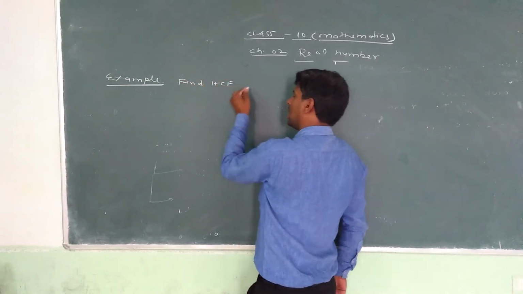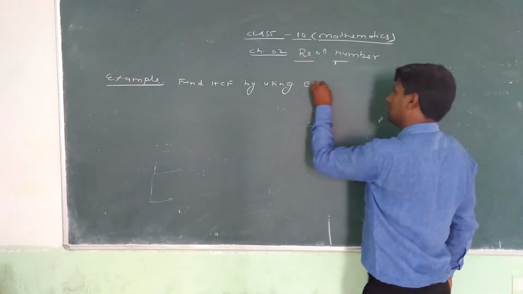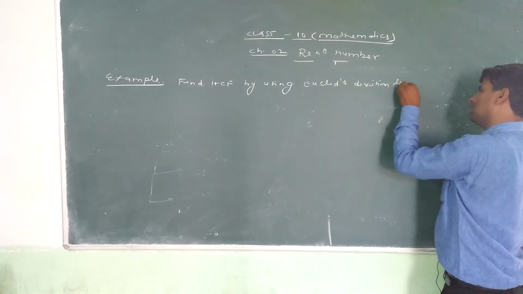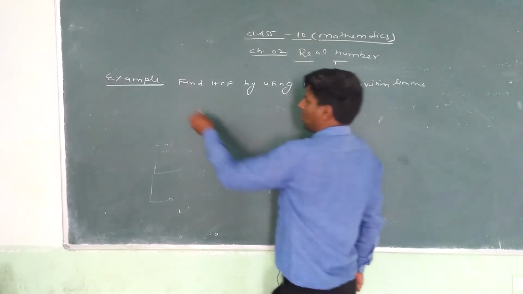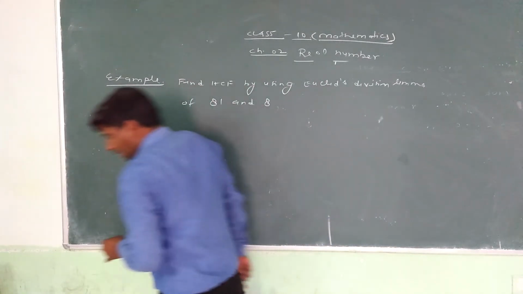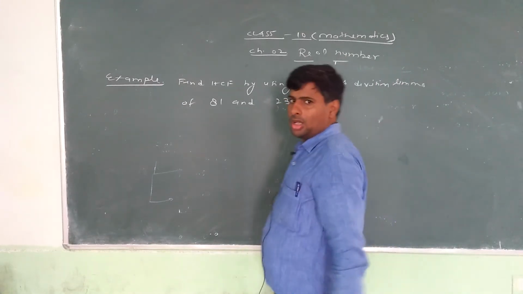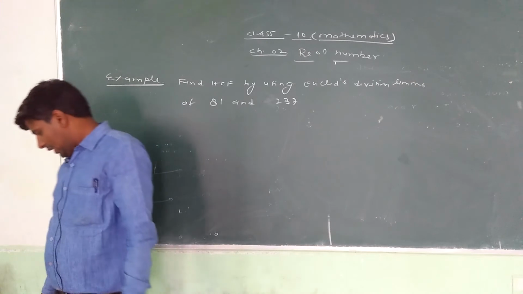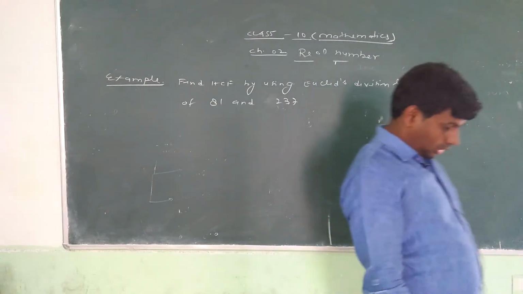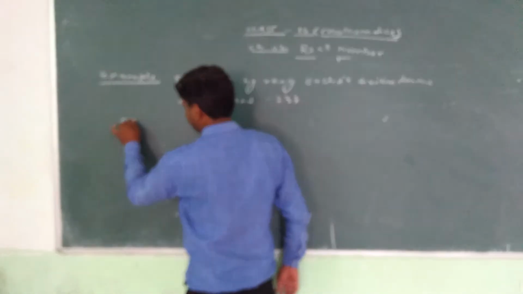Find HCF by using Euclid division lemma of 81 and 237. In this question our aim is to find the HCF by using Euclid division lemma. These two numbers are given. Then see the solution.